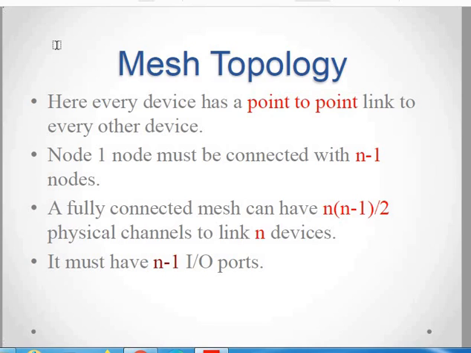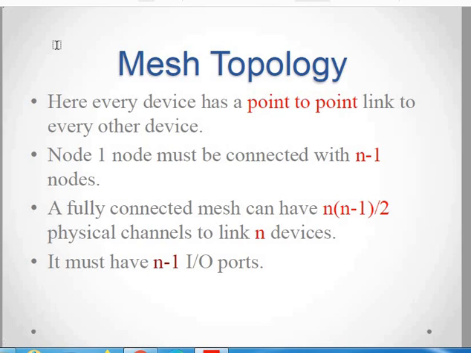Mesh topology. Mesh topology is the topology where each device is connected or linked with every other device. So if there are n number of devices, then there are n minus 1 links through which a node can be connected to other nodes. And the total number of links in that network will be n into n minus 1 divided by 2 to have a physical connection between the n devices, and each device should have n minus 1 IO ports.